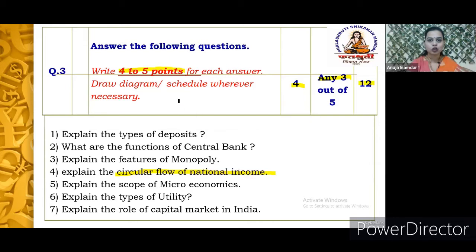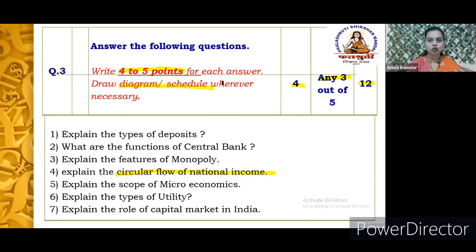In this type of question, you are supposed to write 4 to 5 points along with the proper explanation. If the question requires a diagram or a schedule, draw the diagram and the schedule wherever it is necessary.